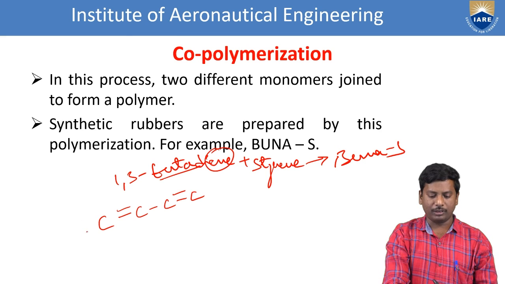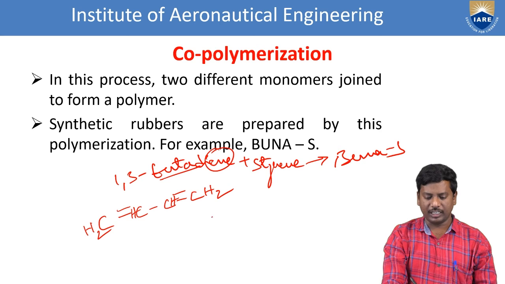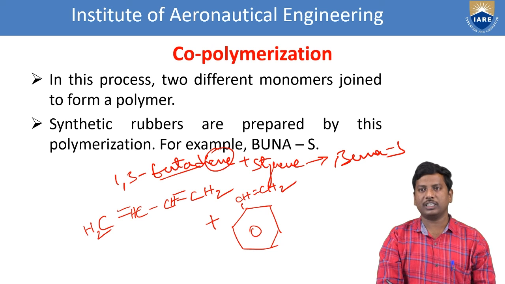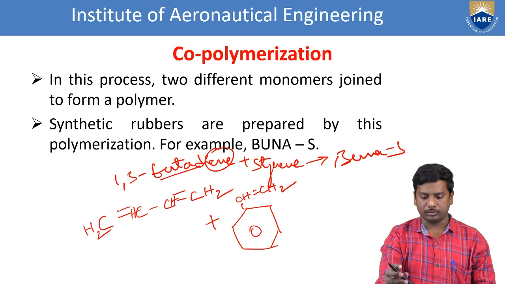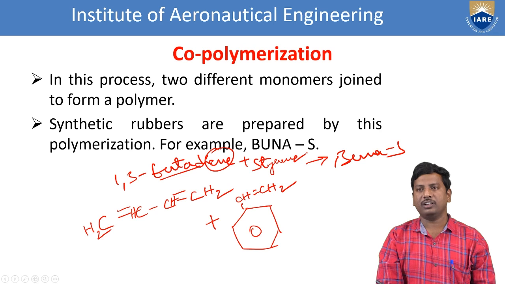As per carbon valency, the hydrogens are 2, 1, 1 and 2. This is the structure of 1,3-butadiene. And styrene involves the vinyl functional group, that is CH double bond CH2. This is the structure of styrene.